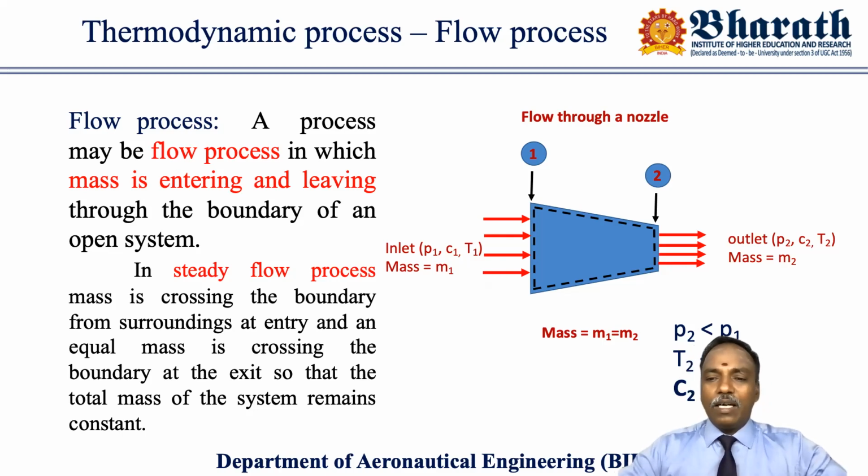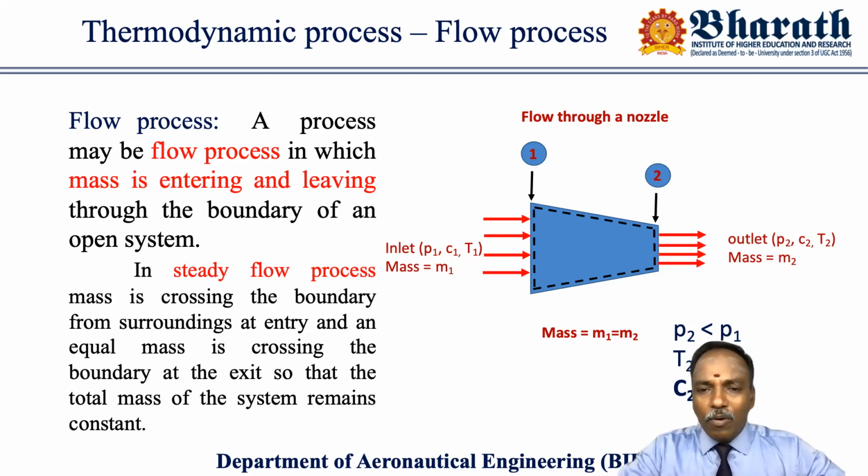Here I have considered an example of a nozzle, flow through a nozzle. The fluid enters at the inlet, section 1, and section 2 is the exit of the nozzle. At section 1, M1 amount of mass is entering. Please see the nozzle section: the outer surfaces are there, but inside I have marked the boundary, an imaginary line. That is the boundary, right?